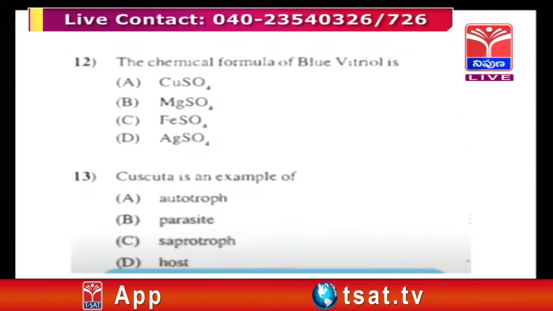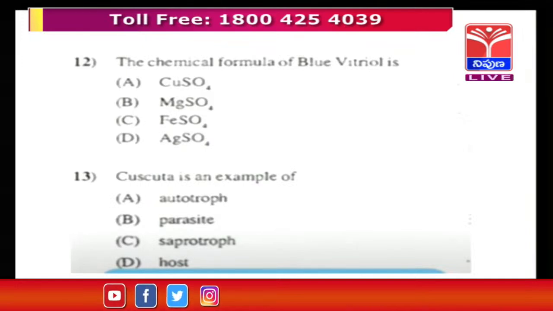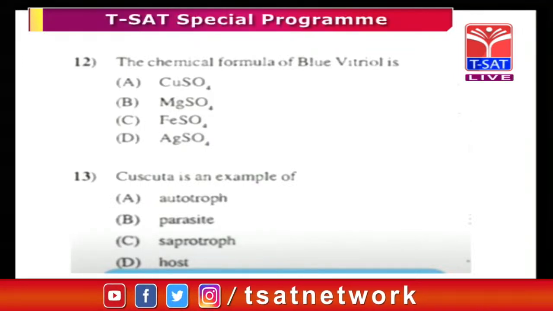Don't blindly memorize answers from question and answer books. Learn what is autotroph, parasite, saprotroph and host, and which one Cuscuta comes under. Cuscuta comes under the parasite.